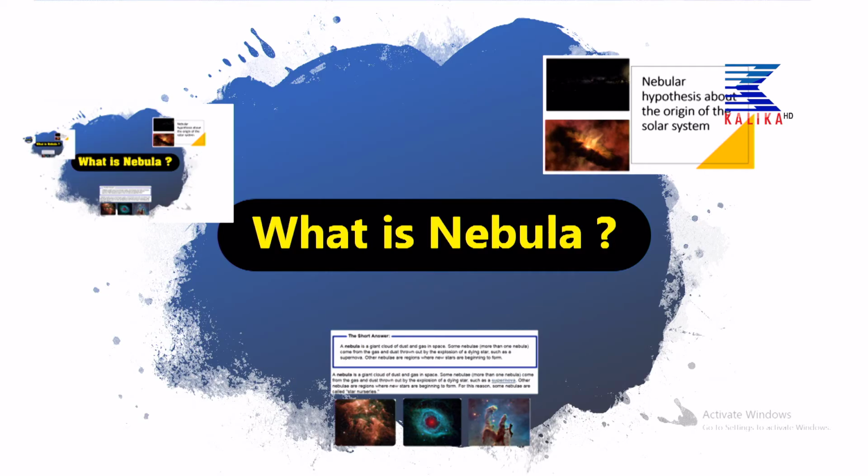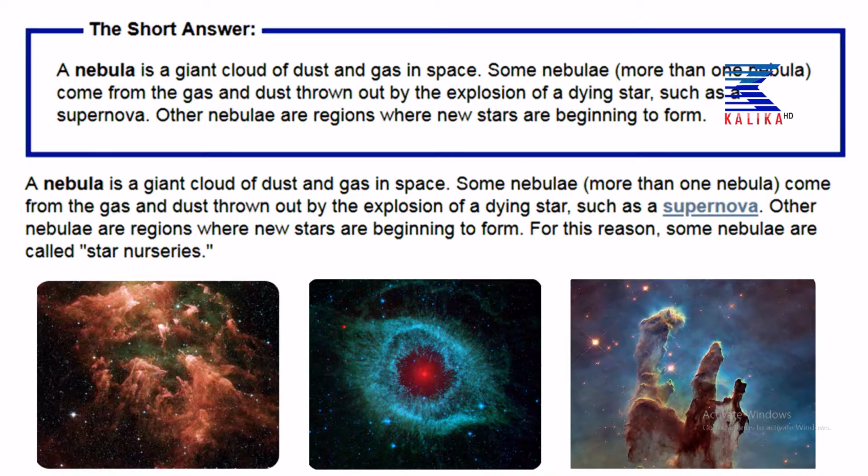See, in this figure you can see the formation of nebula. And what is a nebula? A nebula is a giant cloud of dust and gas in space, that is a whirling, moving cloud mass of dust and gas. Some nebulae come from the gas and dust thrown by the explosion of a dying star.